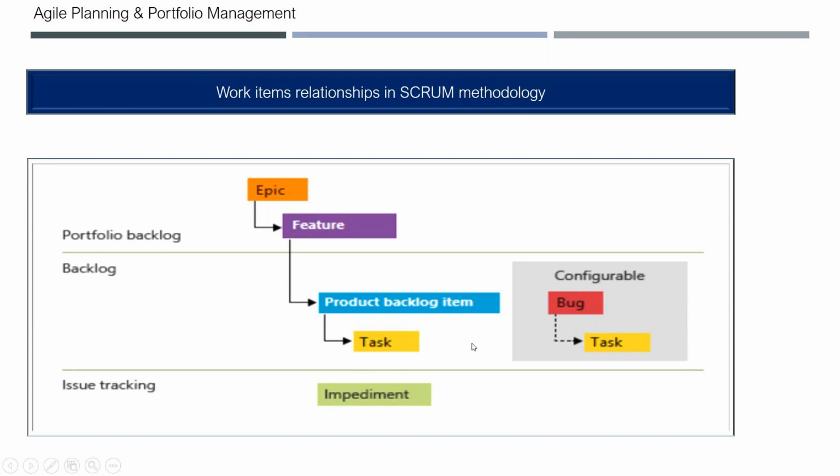When developers raise bugs, they can raise a bug against a task, or they can raise a bug against a product backlog item. It is configurable. I will show you how to configure it. And then issue tracking, you call it an impediment. Not many people use it. You can forget it actually.